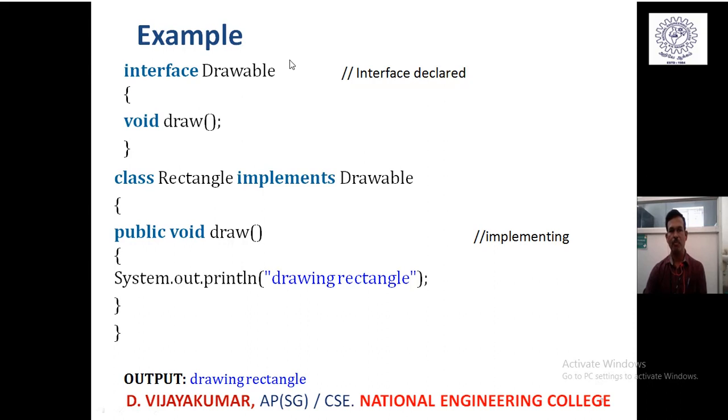This is an example of how to implement an interface in a class. We have an interface called Drawable with only one method, void draw, and there is a class called Rectangle which implements the Drawable interface. It should define the method void draw as public void draw. Here the keyword public is explicitly defined; only then will the compiler compile and make your class eligible to create an object to access its own methods as well as that draw method. Here, for implementation purposes, we omitted the main method. So when I create an object for this class, Rectangle r equals new Rectangle, and invoke the method r.draw, it produces the output: drawing rectangle.